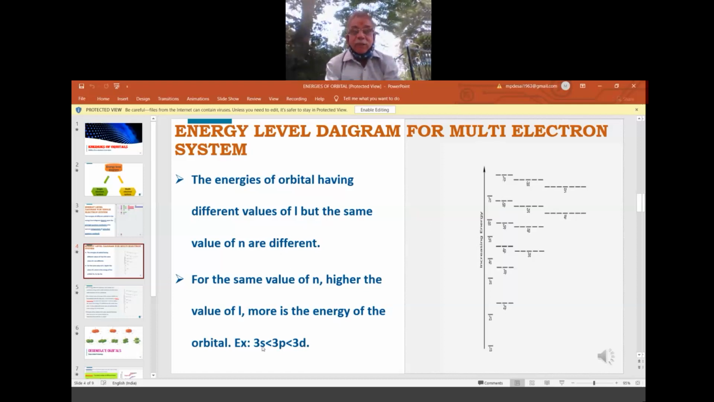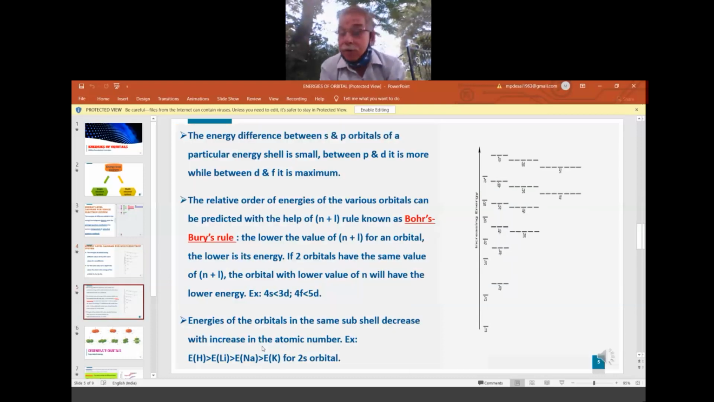So because of this closeness, we have made the wave function psi square. We have got the shapes, spherical, dumbbell, double dumbbell, of the atomic orbitals already, which we also learnt. So according to this rule, 3d has more energy than 3s, though they have the same principal quantum number. So here energy is calculated on the value of L for the multi-electron system. Now the next rule: the energy difference between s and p orbitals of a particular energy shell is small. Between p and d it is more, while between d and f it is maximum.